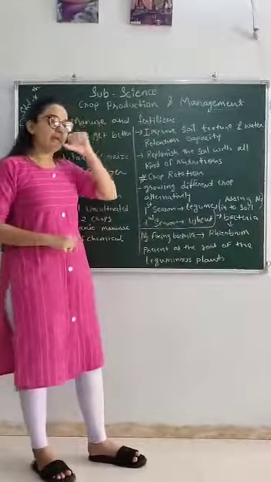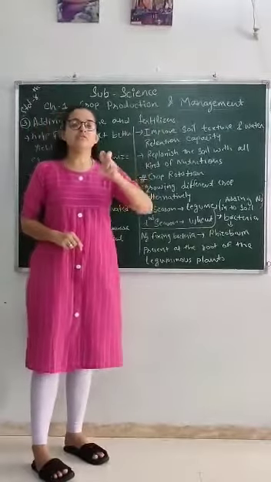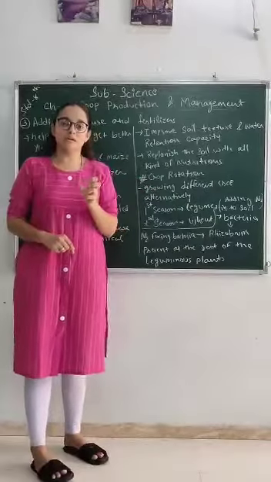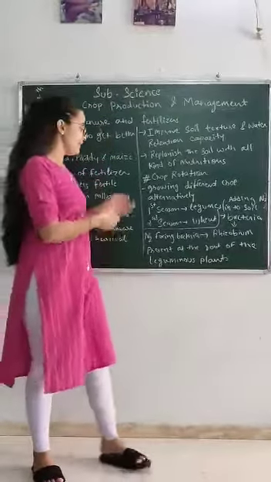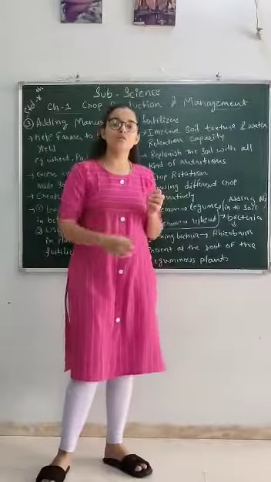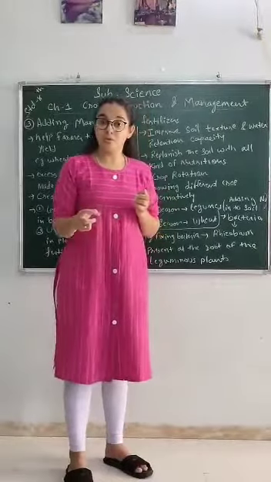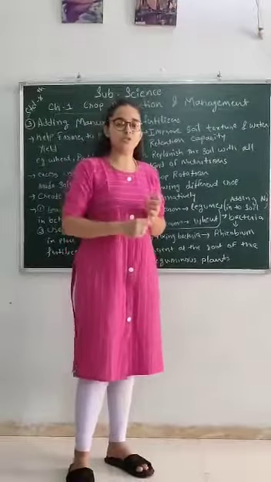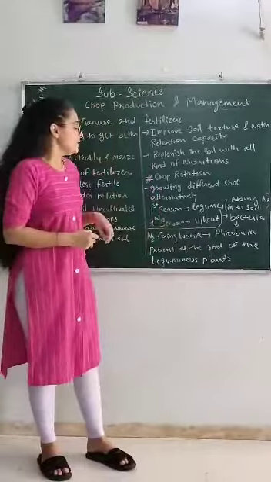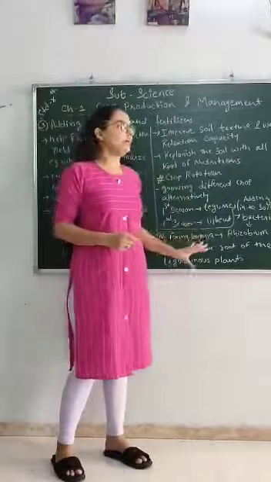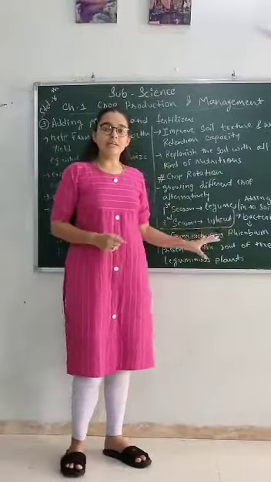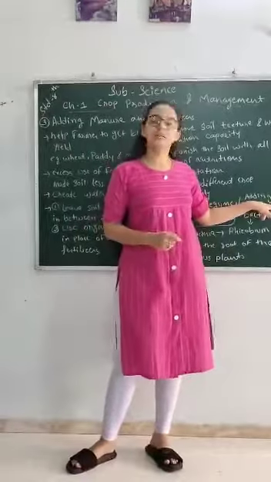That bacteria, what happens, they just go and attach at the root level of that leguminous plant. From there, slowly they supply nitrogen to the plants. Very nice, right? So this is about the leguminous plant. So with the help of this kind of rotation, we can add nitrogen in the soil.